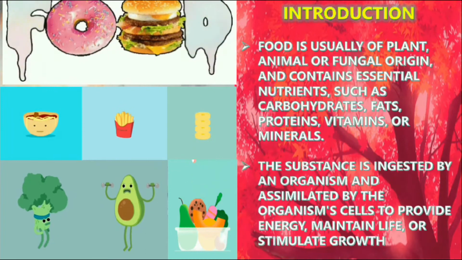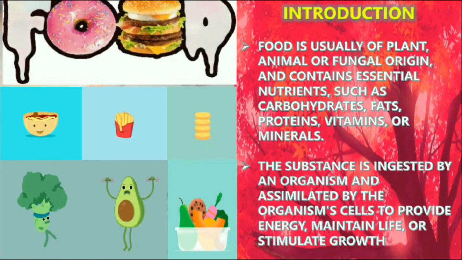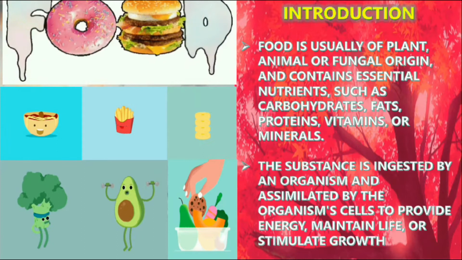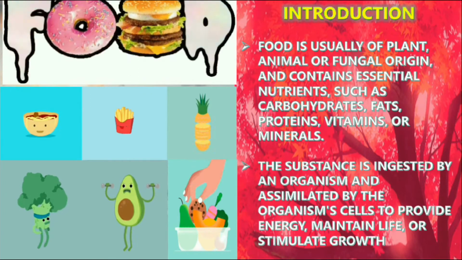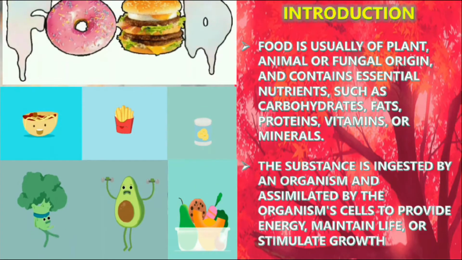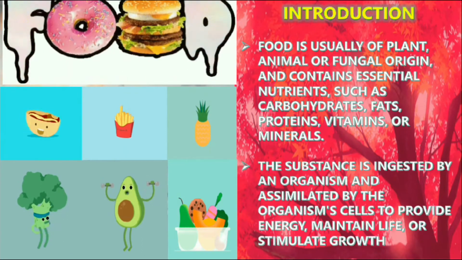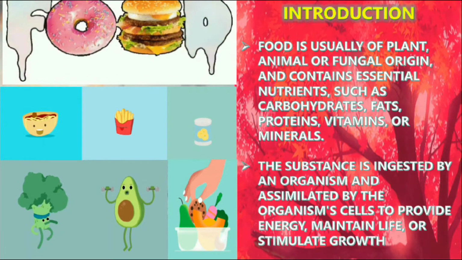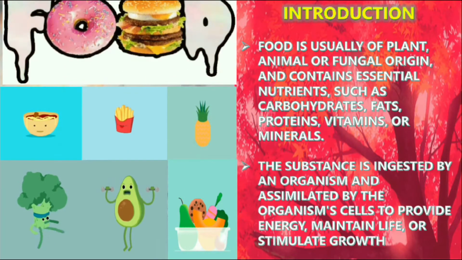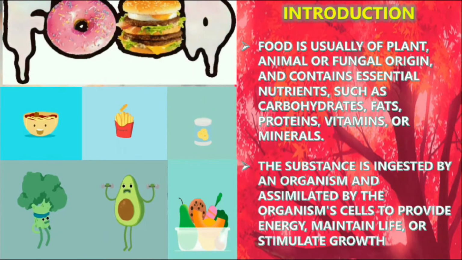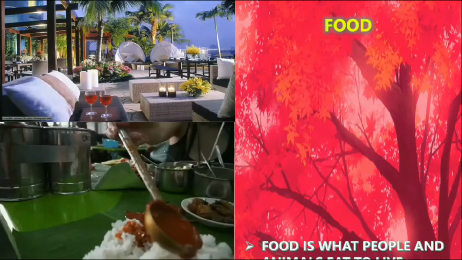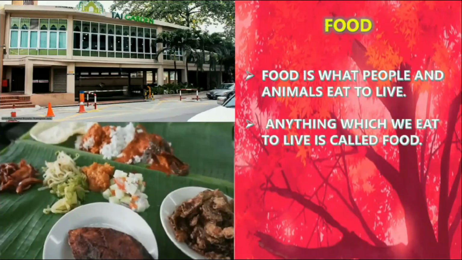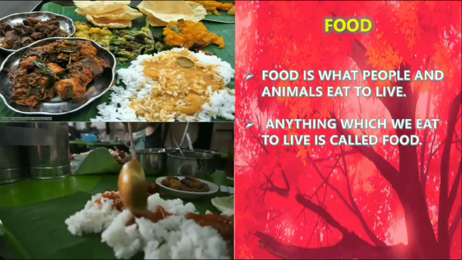Introduction. Food is usually of plant, animal or fungal origin and contains essential nutrients such as carbohydrates, fats, proteins, vitamins or minerals. The substance is ingested by an organism and assimilated by the organism's cells to provide energy, maintain life or stimulate growth. Food is what people and animals eat to live.